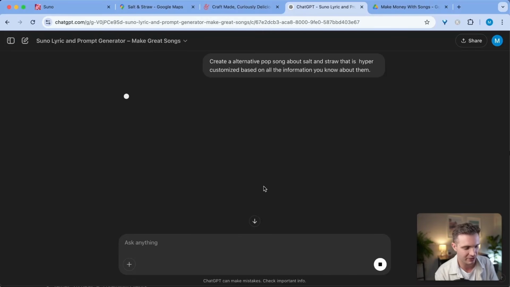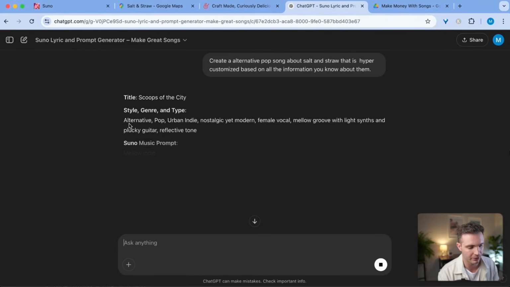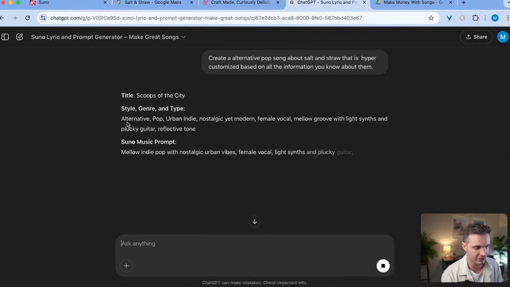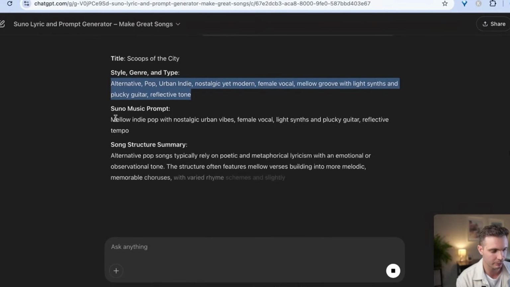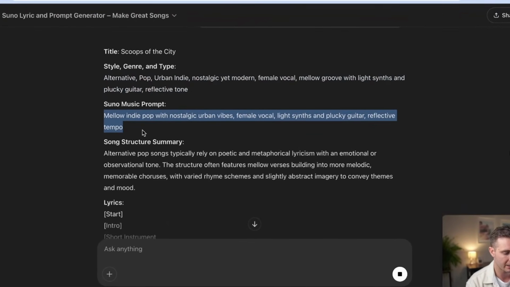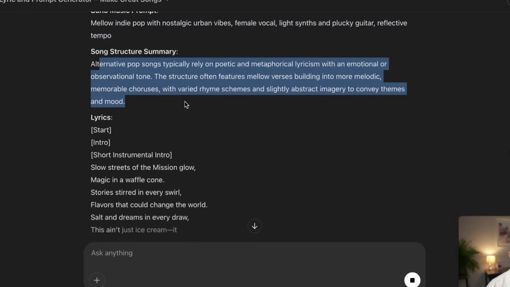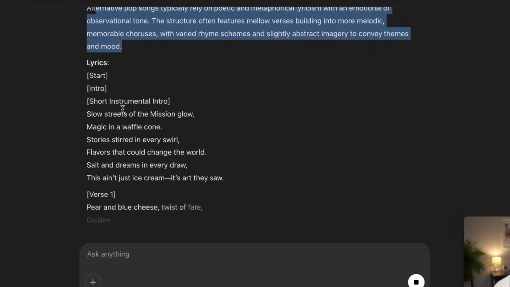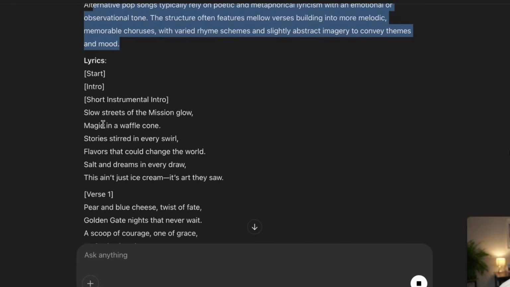And now my custom GPT already knows the structure that Suno wants the song to be in and what kind of style and genre prompts work best with this kind of music. So it gives me not only the style, genre, and type, it also gives me the Suno music prompt. And we'll circle back to that in just a minute. And then it gives you the song structure summary. And then it generates the song with lyrics. You can see here, slow streets of the Mission glow, magic and waffle cones.